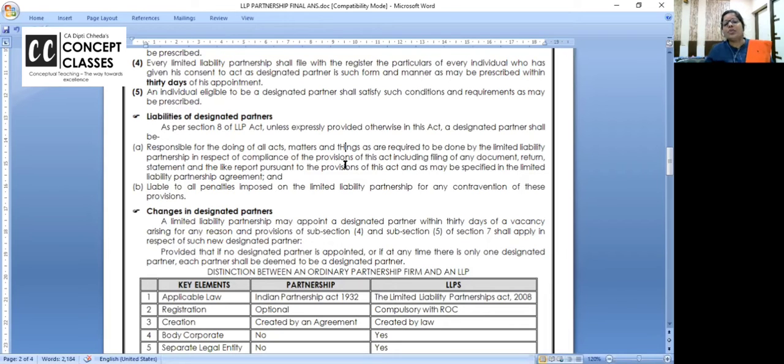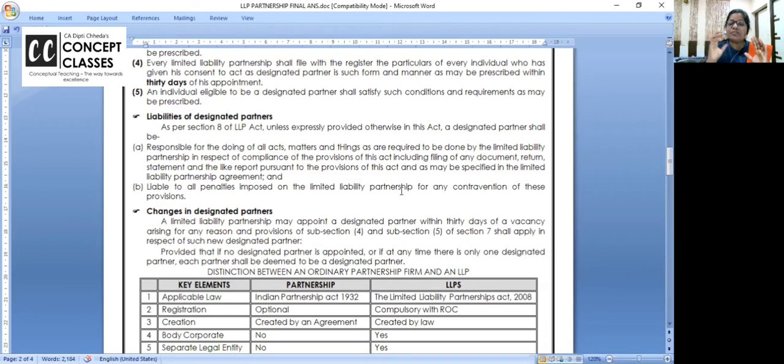Like how the CEO or the MDs of a company take care of the company, in the same way designated partners will be responsible. They are liable for all penalties imposed on the LLP. The penalty that the LLP has to pay, the designated partners will pay, not personally, but out of the firm. When it comes to penalties in the LLP Act, you have the amounts also, like 50,000 for default. You don't have that in your syllabus, so it is not given here.